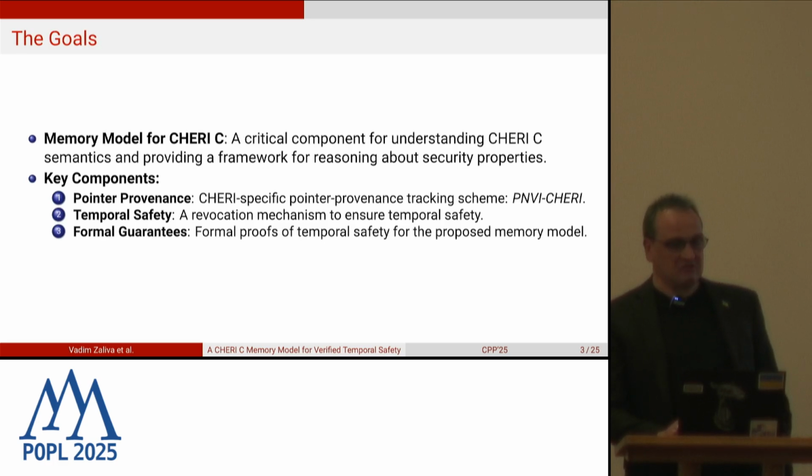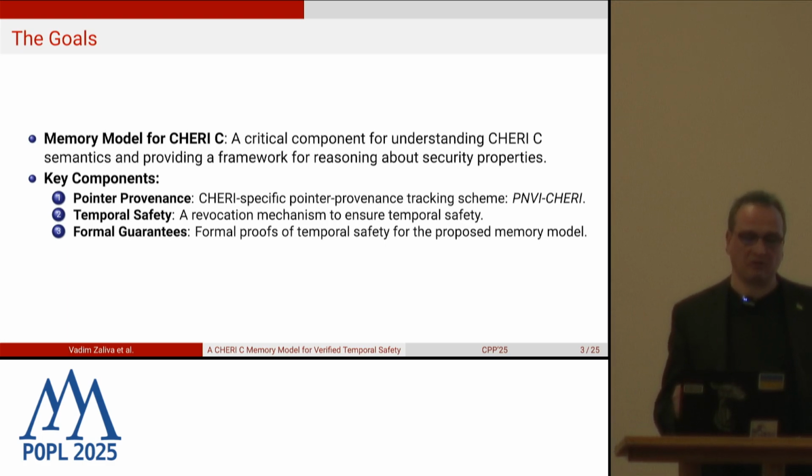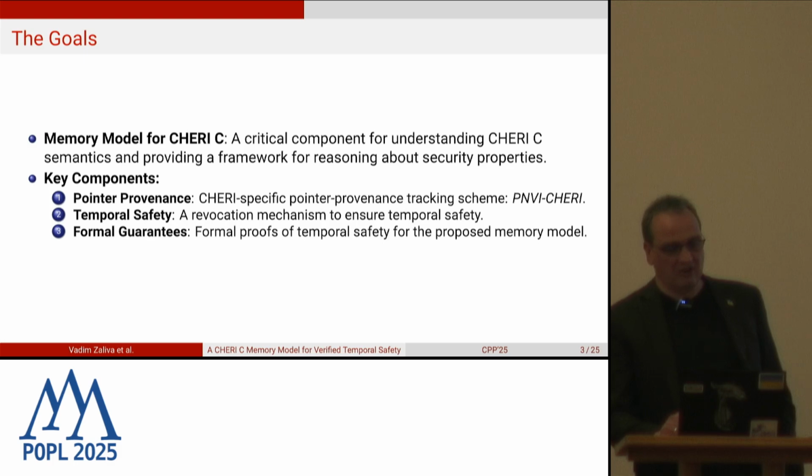So the goal of this work was to define a memory model for CHERI C, which is a critical component for understanding CHERI C semantics and providing a framework for reasoning about security properties. Our memory model has three key distinguishing components. First is a CHERI-specific pointer provenance tracking scheme, PNVI CHERI; second, a revocation mechanism to ensure temporal safety; and finally, the formal proof of temporal safety of the proposed memory model.